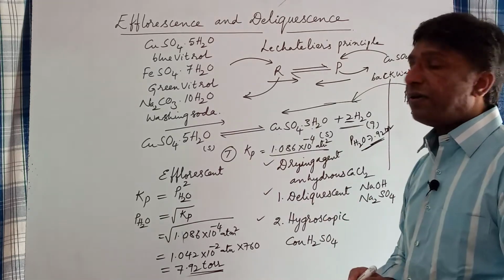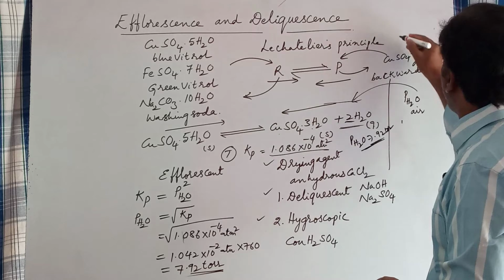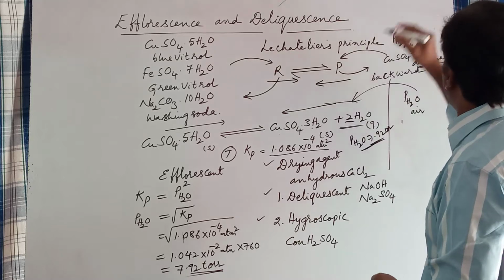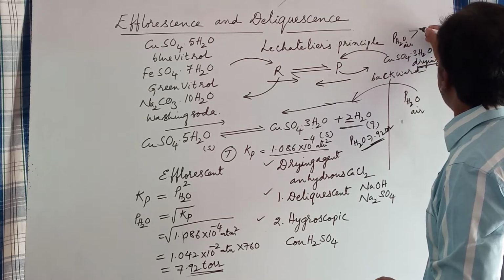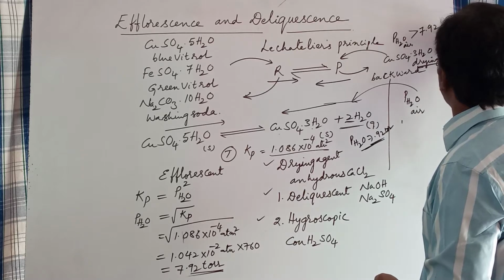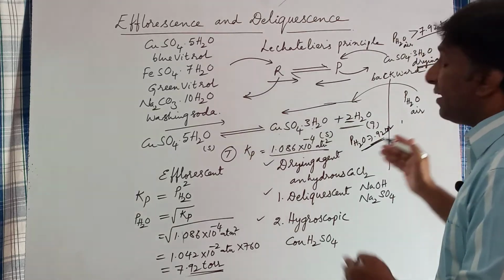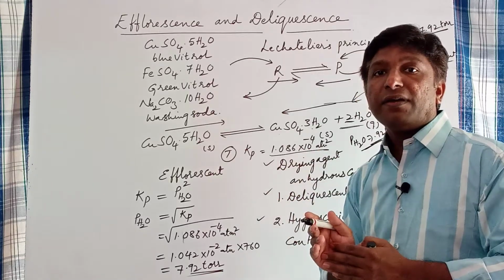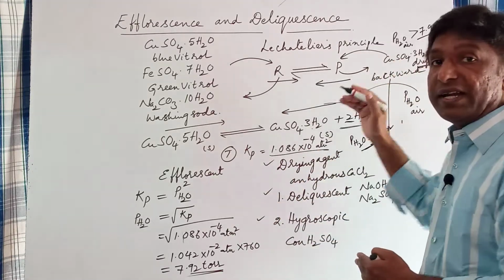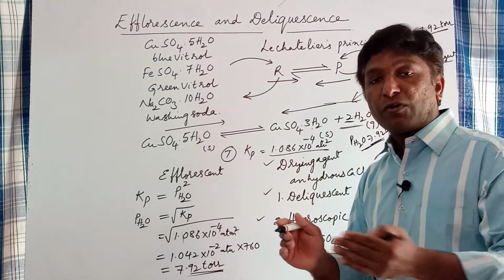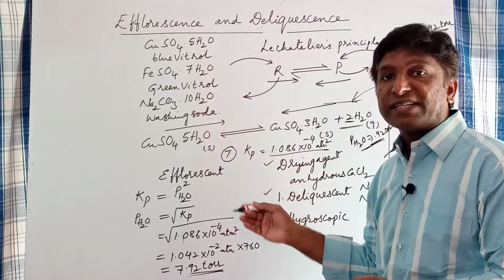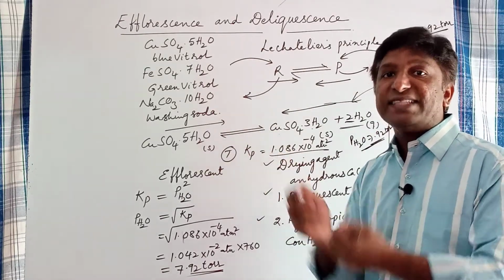So when the vapor pressure of atmospheric air is greater than the vapor pressure of water at equilibrium, water vapor enters the equilibrium, product concentration increases, which leads to backward reaction.